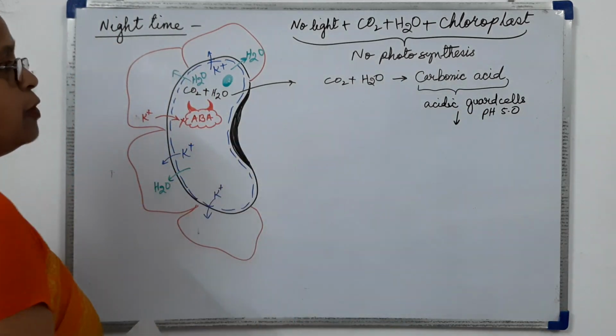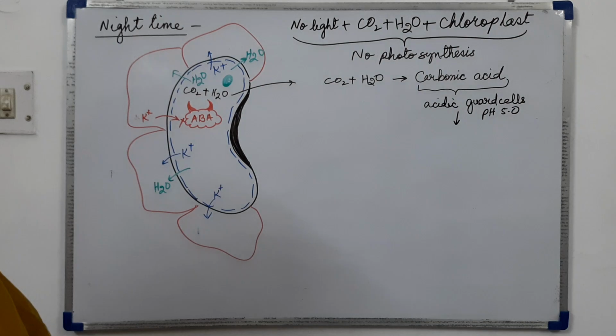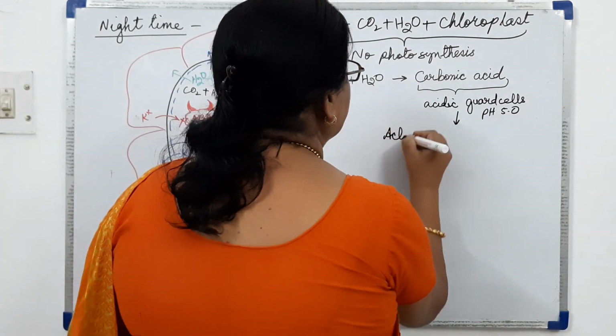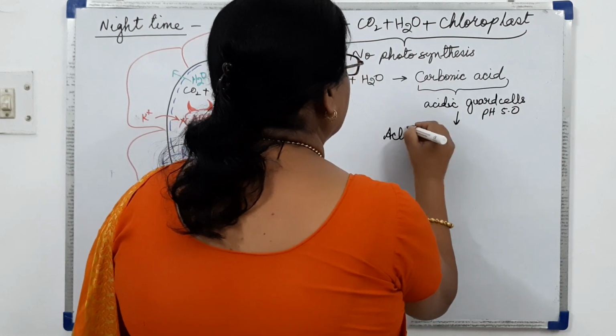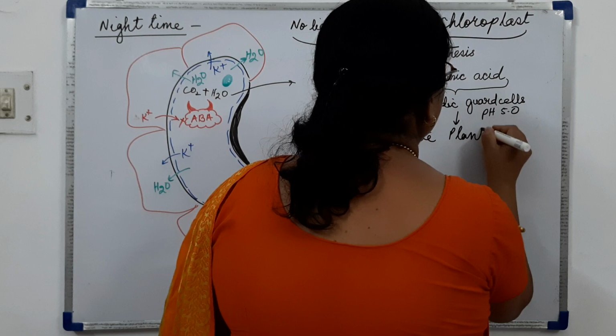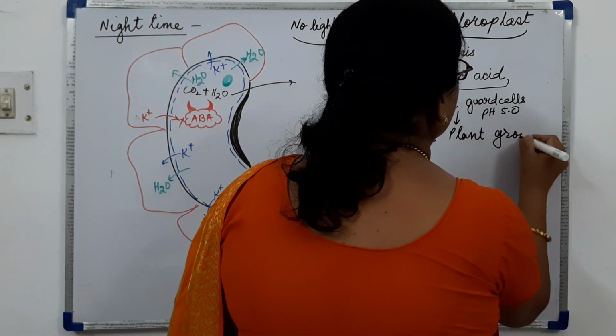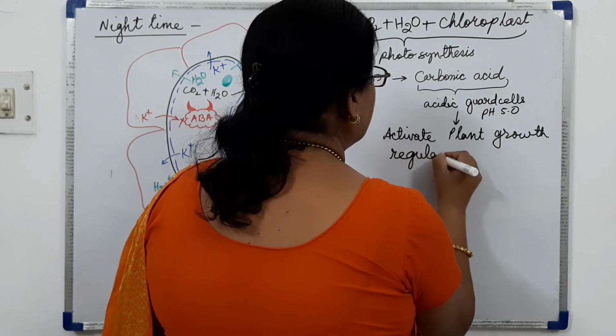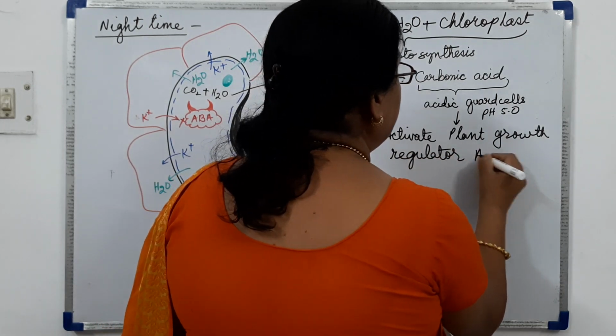Now due to the formation of acidity in the guard cell, this acidity will activate the plant growth regulator, that is the ABA.